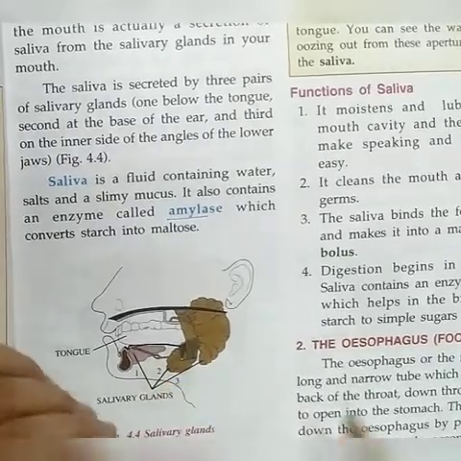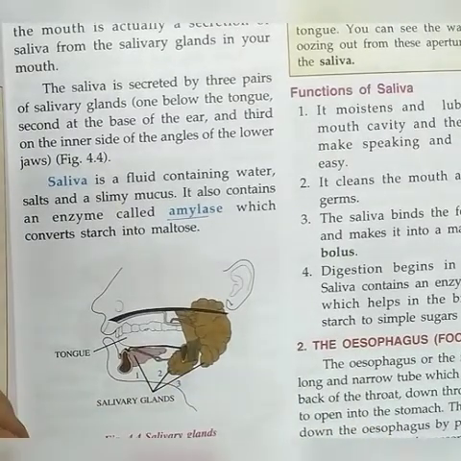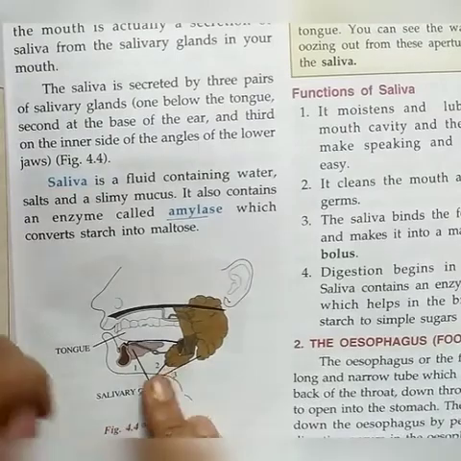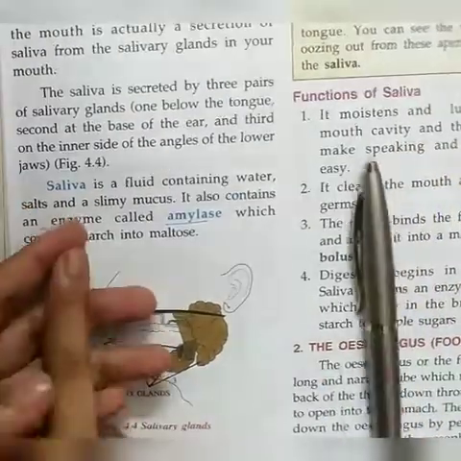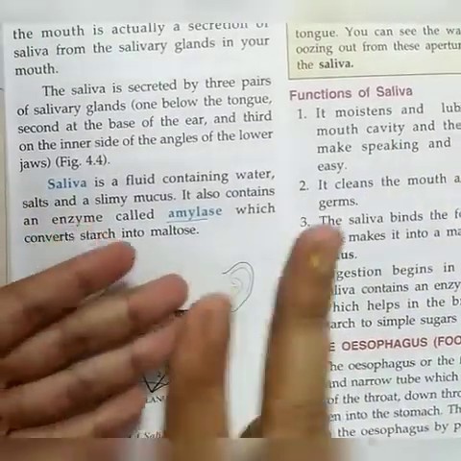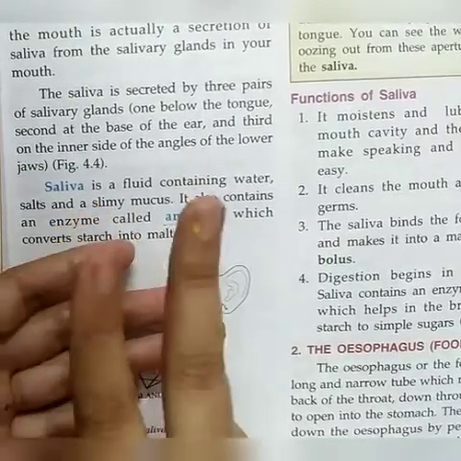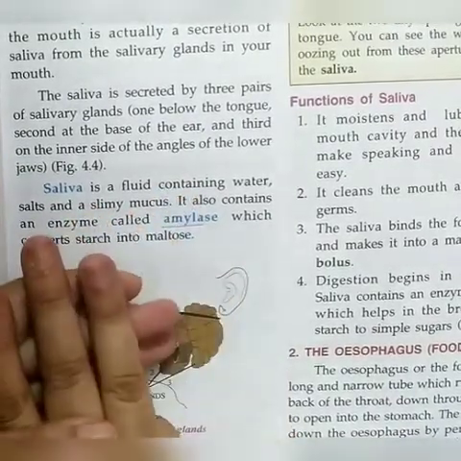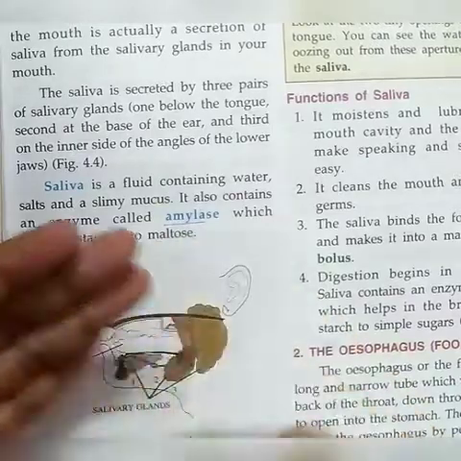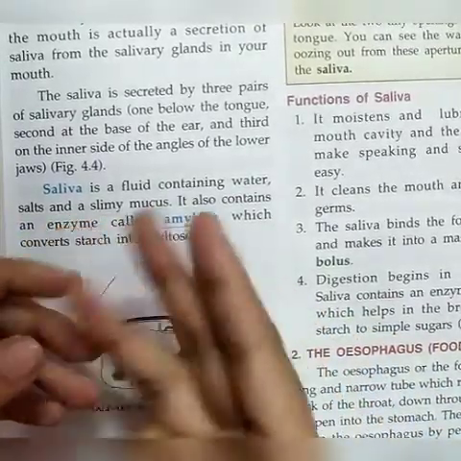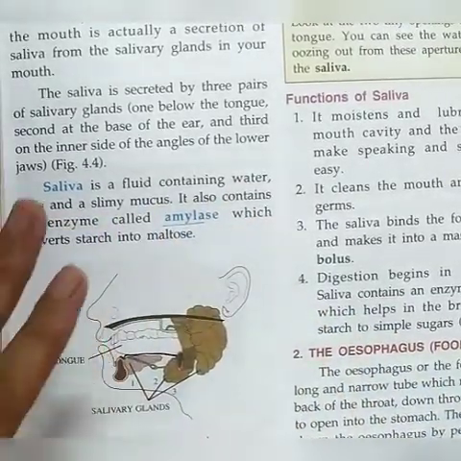So one pair at the base of the ear, another pair below the tongue, and another pair inside the lower jaw.